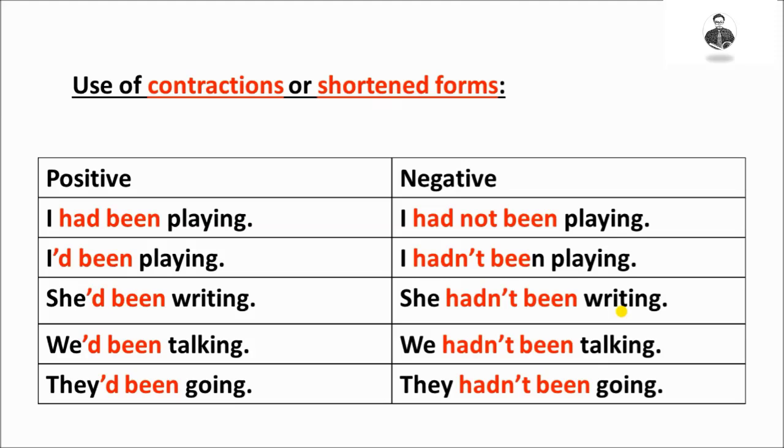They'd been going. Negative. I had not been playing. In a negative sentence, we use not in the middle of had and been. Let's see the contraction. I hadn't been playing. She hadn't been writing. We hadn't been talking. They hadn't been going. In these negative sentences, had and not, these two words are joined together, and O is left out of not. In place of O, an apostrophe is used to make it contracted.